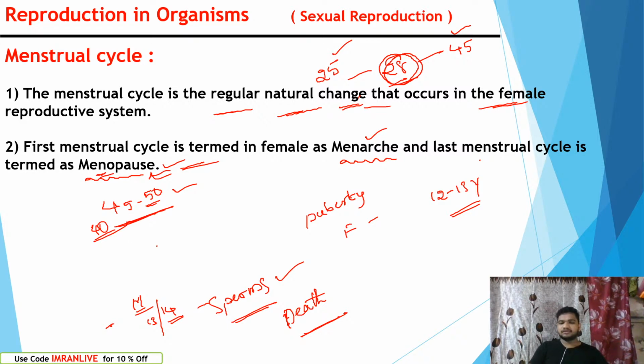Generally, the female can give birth to a baby. What is the function of male? Males are only participating in copulation and depositing the sperm. That is nothing but male. In the case of female, they are receiving the sperms. The fertilization of sperm and ovum occurs in the female body, and after fertilization the zygote forms in the female body only. The zygote develops as embryo, then the embryo completely develops as a new fetus. The fetus comes outside from the mother's body.